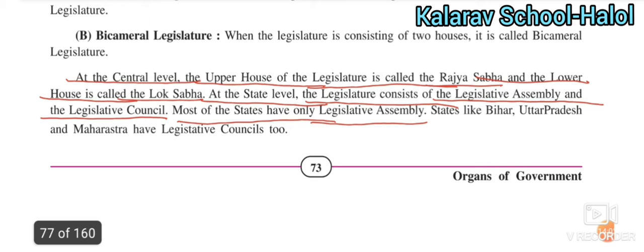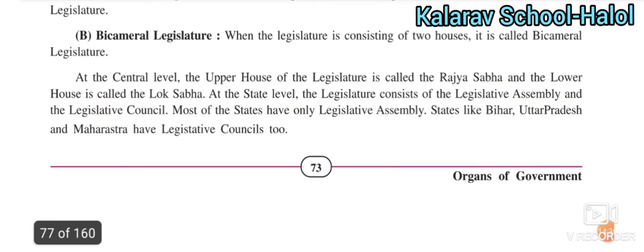States like Bihar, Uttar Pradesh and Maharashtra have the legislative council too. Apart from these three, whatever states there are, they have only the legislative assembly.